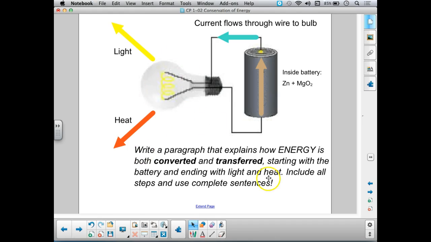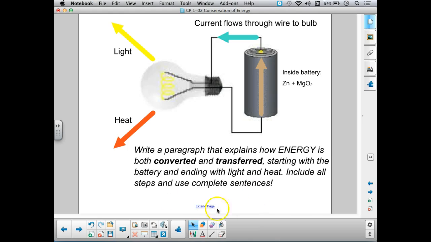So my task for you is, pause the video and see if you can write an explanation of how energy is converted and transferred in this example. So start with the battery and end with the light and heat. Use the definitions of conversion and the definition of a transfer, energy transfer, to see if you can write this explanation. And I'll give you the answer in just a moment.